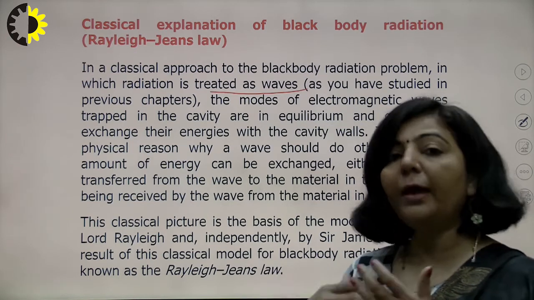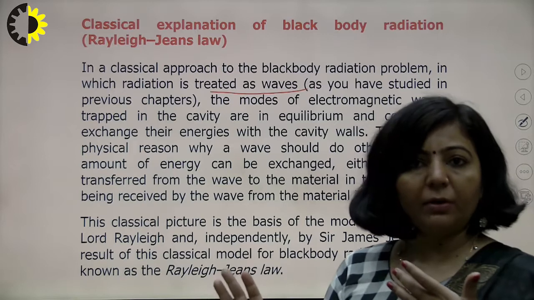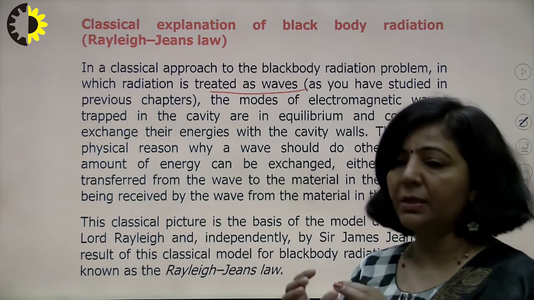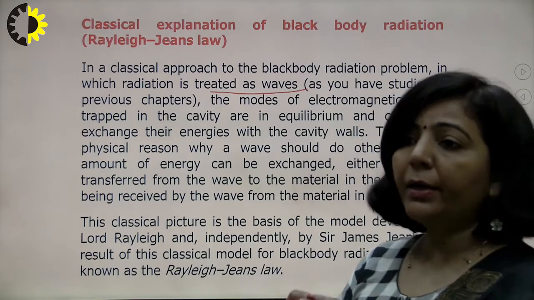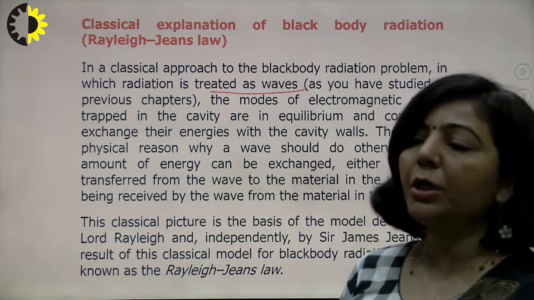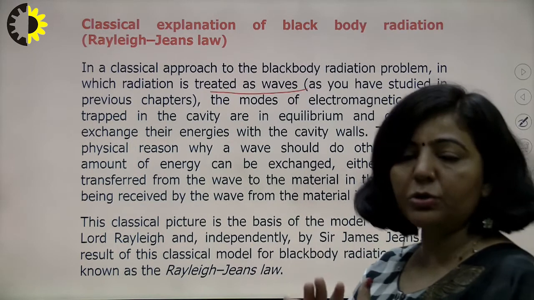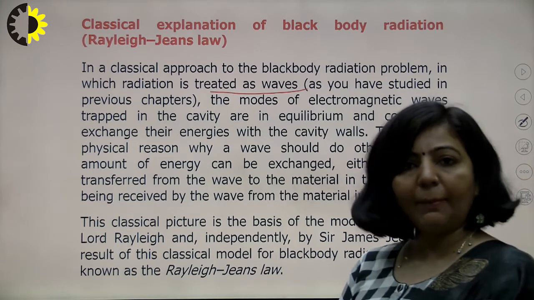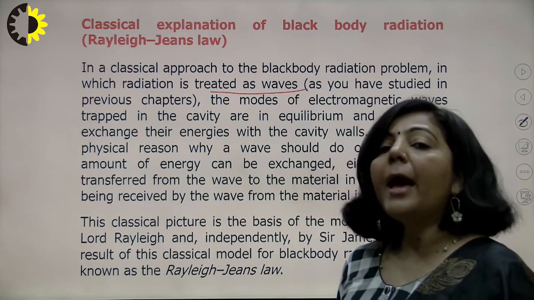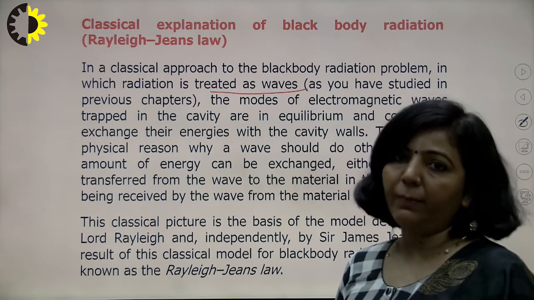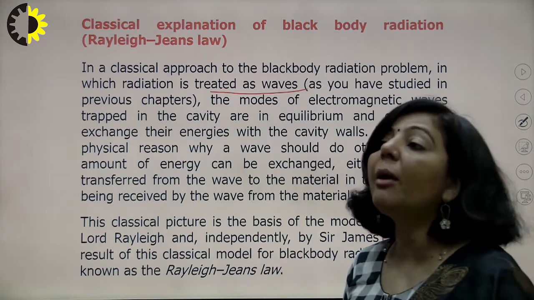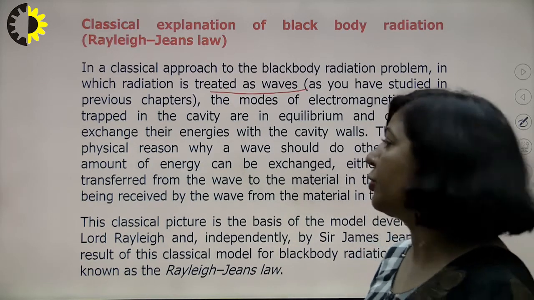They can transfer any amount of energy to the material on which those radiations are striking, and when that cavity radiator is kept at temperature T, then it can emit radiations of all types of wavelengths. So there was no constraint over the energy emitted or absorbed according to classical theory.